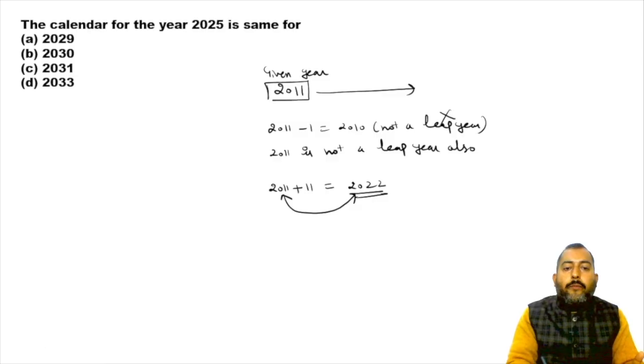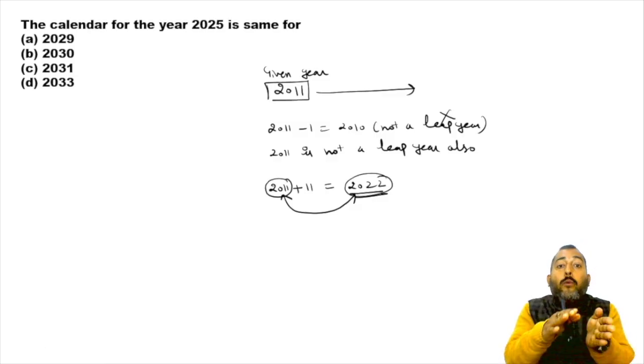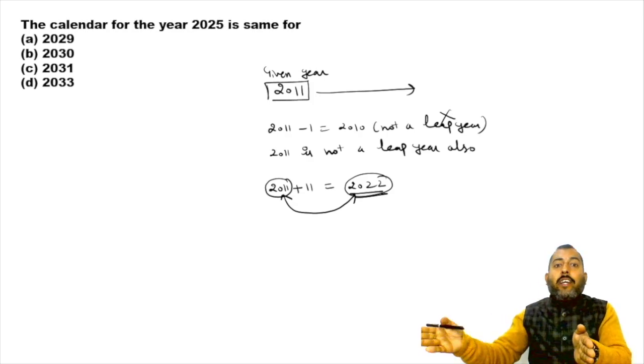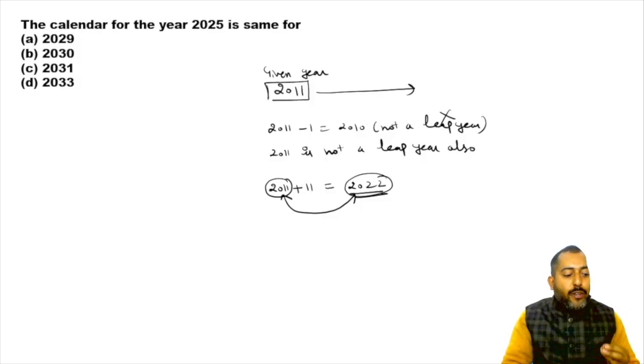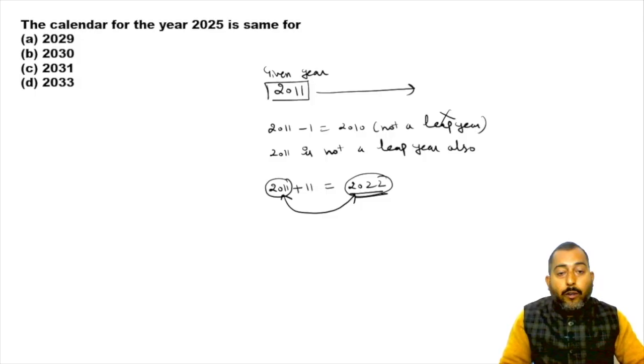Now guys, see, 2011 and 2022, they both belong to the same century. So this trick is applicable.